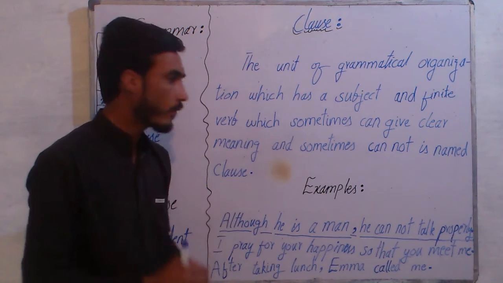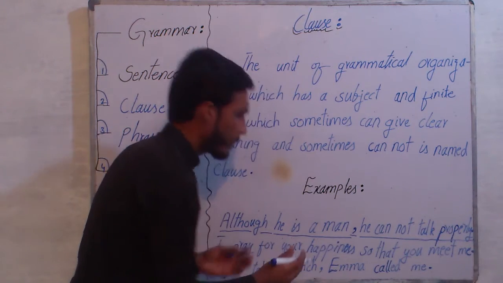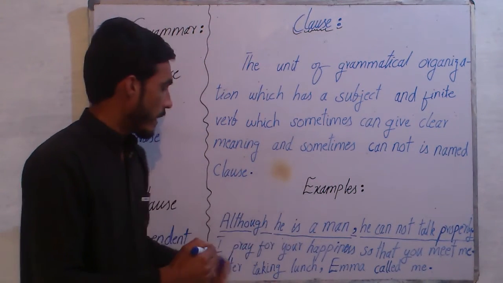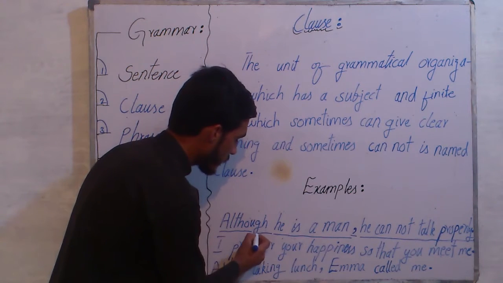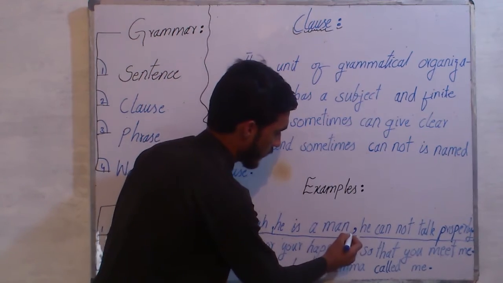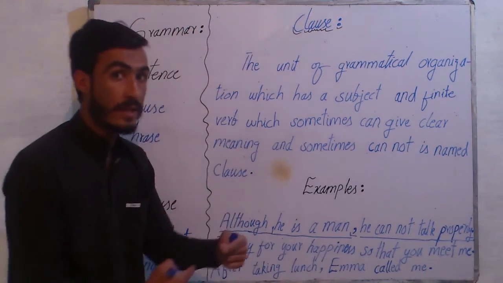And for your information, remember, we don't have any dependent classes. Actually, we have independent classes, but as we attach the subordinating conjunction with the independent class, the subordinating conjunction makes the independent class a dependent class.